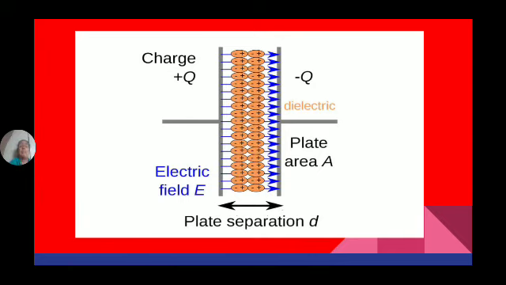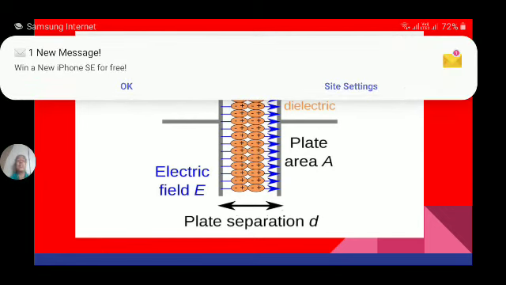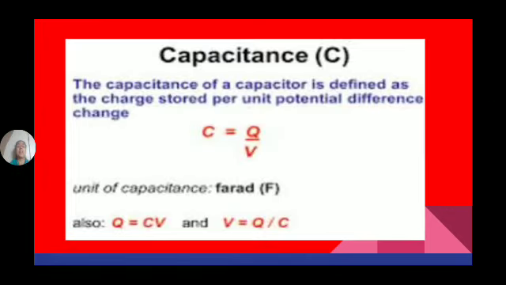If V equals Q, that is 100%, it is a 100 microfarad capacitor. Whatever voltage we give, the entire voltage is accumulated on the plates. That is why the ratio of charge accumulated on the plates to the voltage applied across the plates gives the capacitance of a capacitor. Capacitance is defined as the charge stored per unit potential difference.